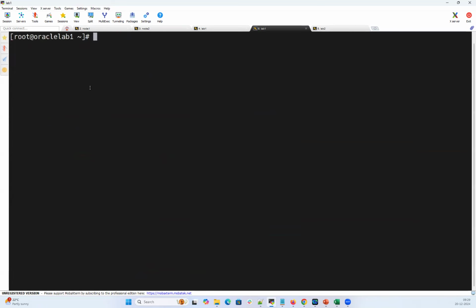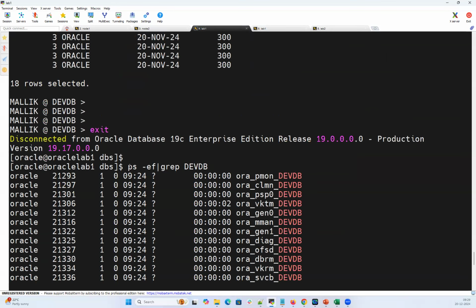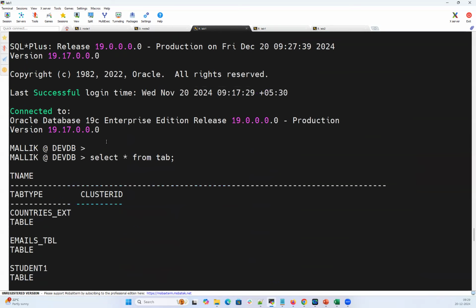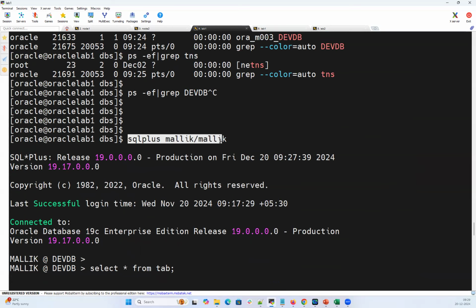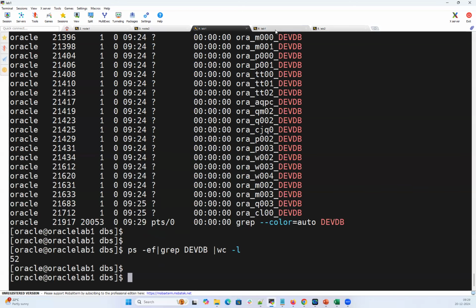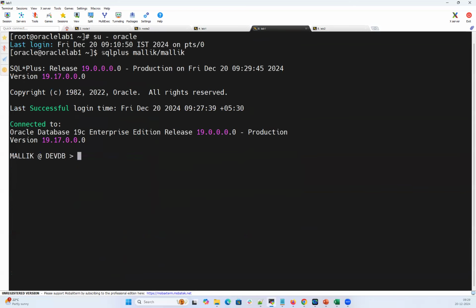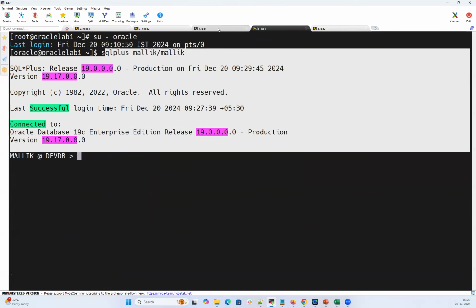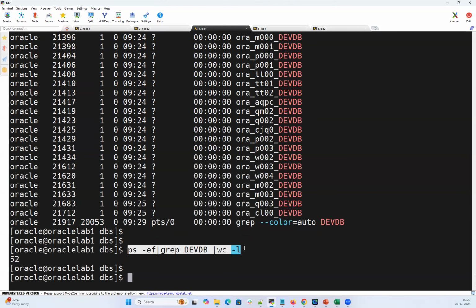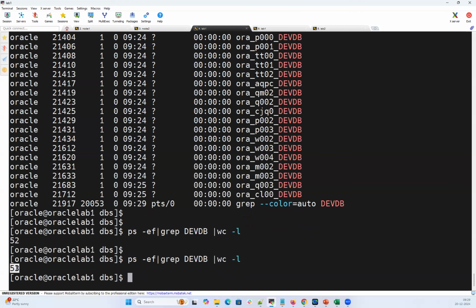Right now, let's go to Oracle, and I'm going to do the same connection, the Malik user connection here. SQL plus Malik. He's going to connect to the database. The moment he connects to the database, let's see the count here. So it becomes 53. 52 total background processes, including mandatory background processes, non-mandatory background processes, and your server processes. And now it becomes 53. One server process got added.